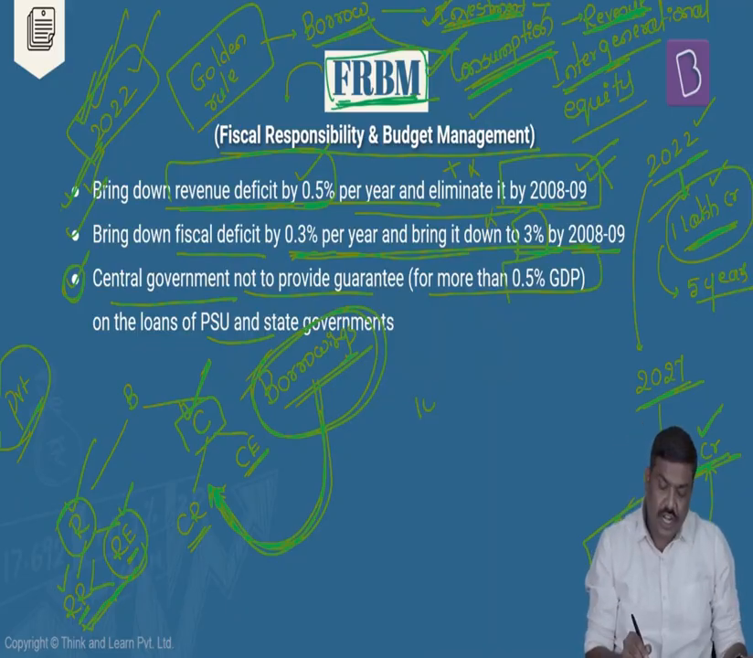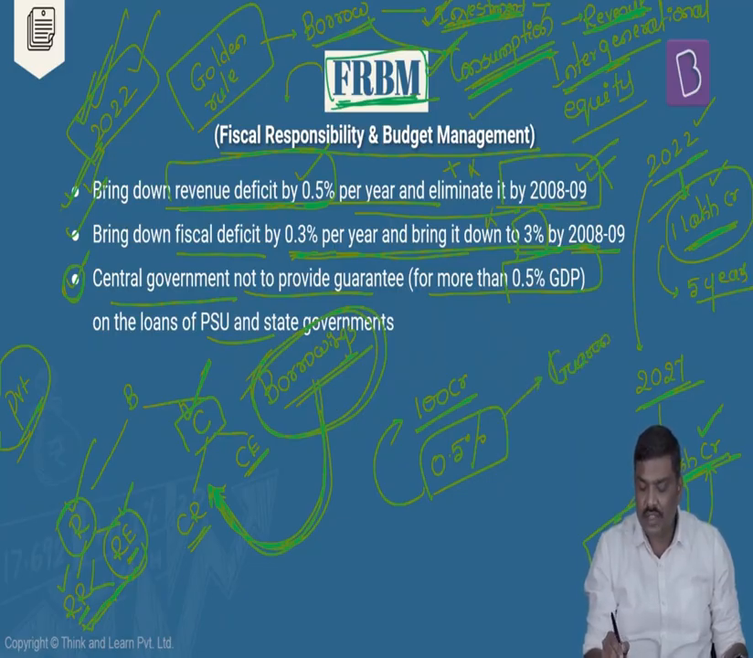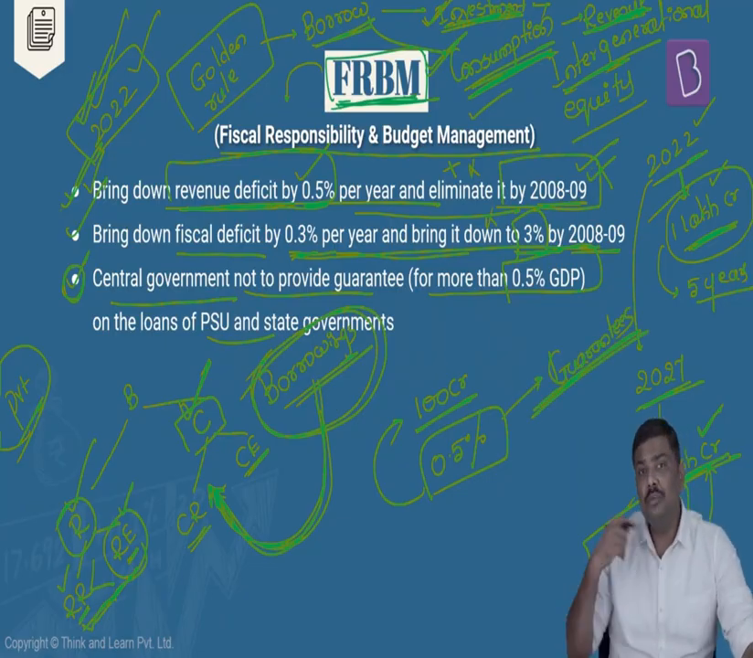So what do you mean by this? Imagine the GDP is, let's say, 100 crore rupees, then 0.5% of this should be the value of the loans for which the central government will provide guarantees. Beyond this, it should not provide guarantees. Why? The more guarantees provided, the more the exposure for the central government.